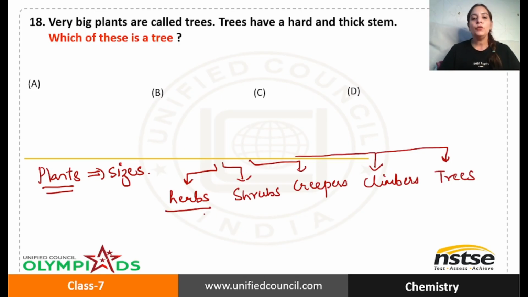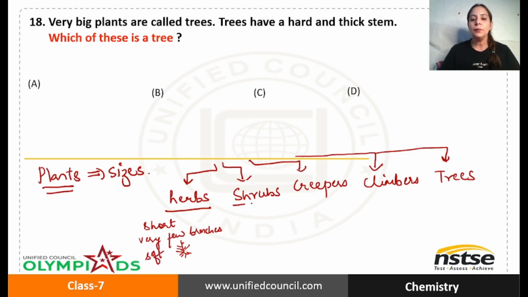When I talk about a herb, it is a very short plant, and it has only a few branches. I'll write here: it is very short and it has very, very few branches. Its stem is soft.